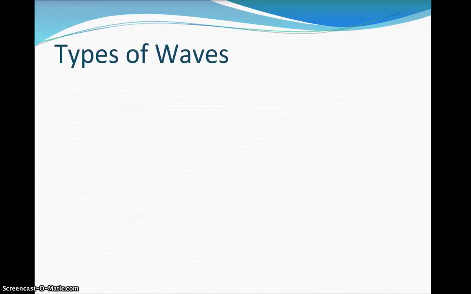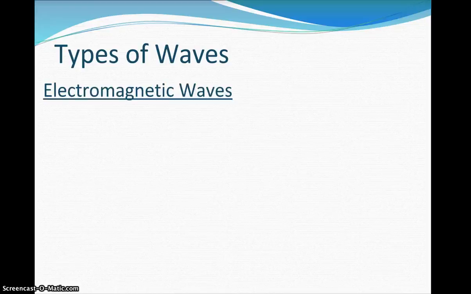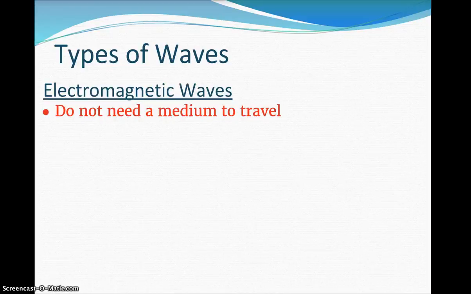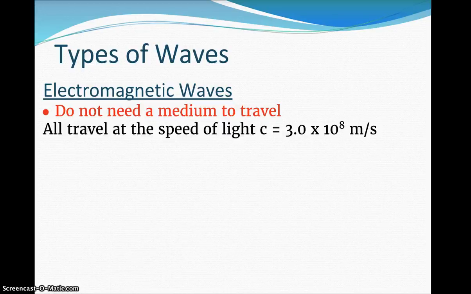Some types of waves that we have are electromagnetic waves. These waves do not need a medium to travel through. So these are the waves that are able to travel through space where there's no atmosphere. So things like X-rays, gamma rays, radio waves. There are several types of electromagnetic waves that we'll discuss. They can travel through anything. They all travel at the speed of light, which is 3.0 times 10 to the 8th meters per second.